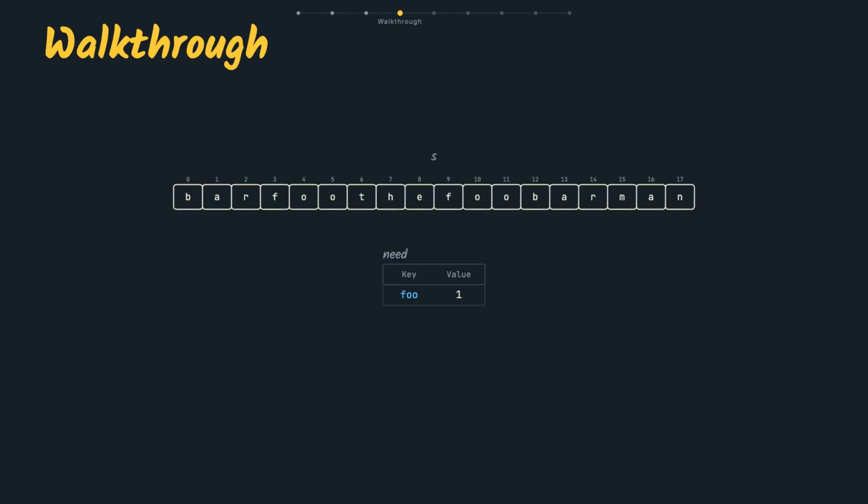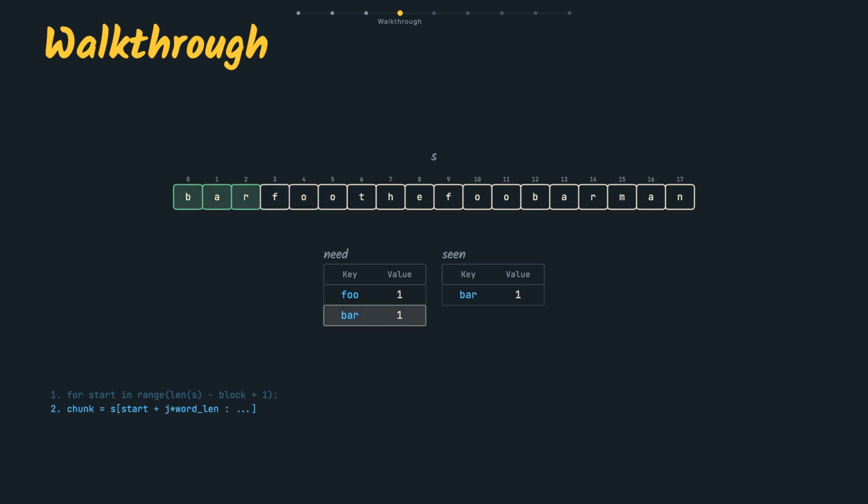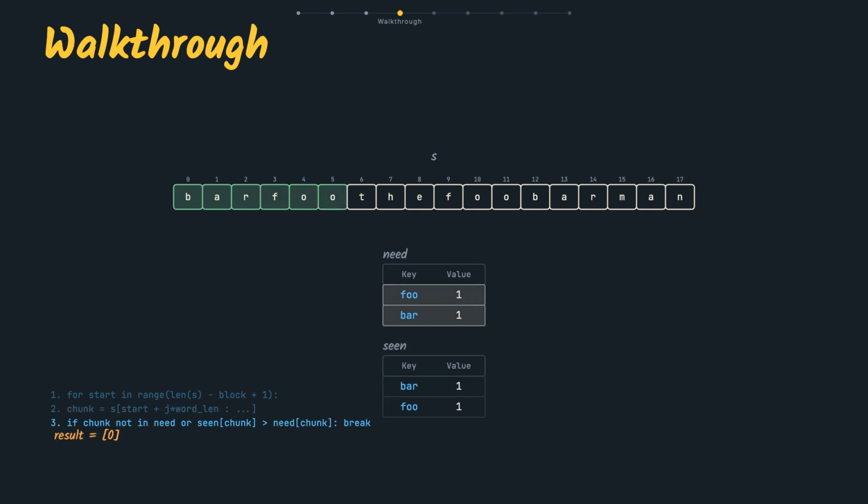Start at 0. Take the 6-character window, barfoo. First chunk, bar. In our counts? Yes. Tick it off, 1 bar, within target. Second chunk, foo. In our counts, yes, 1 foo. Both match, record 0. Slide to index 1.